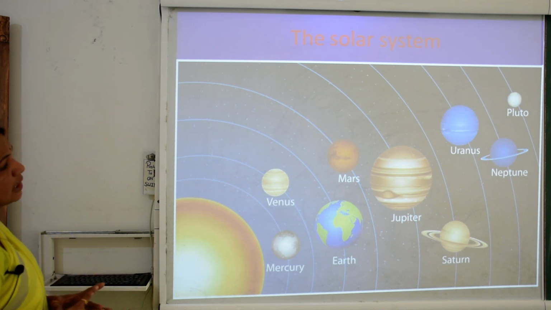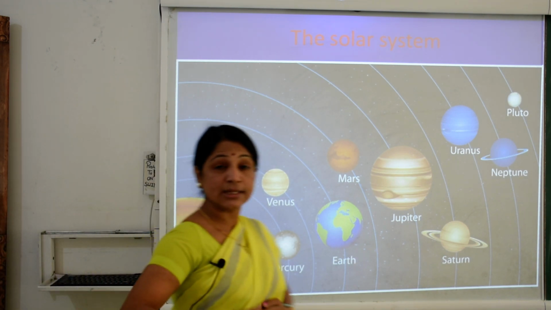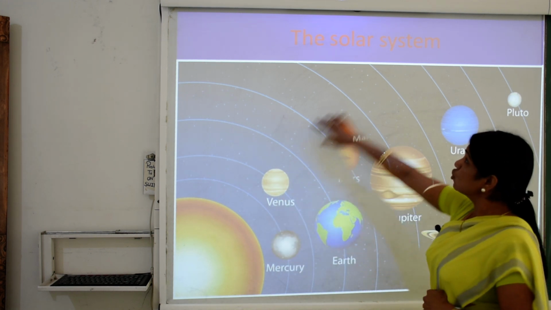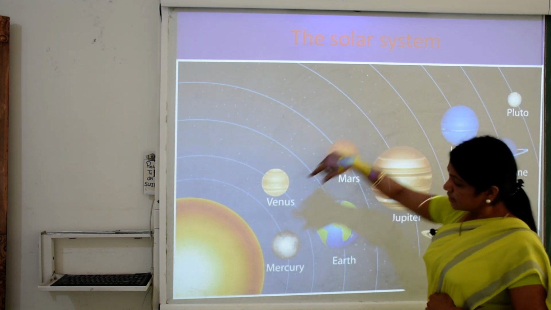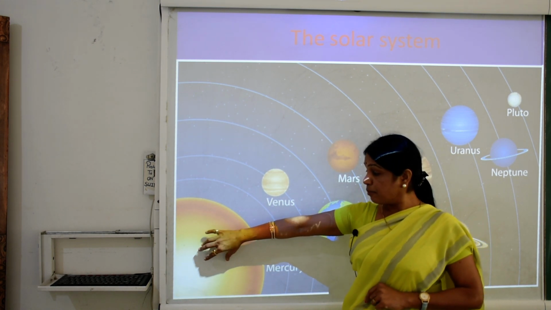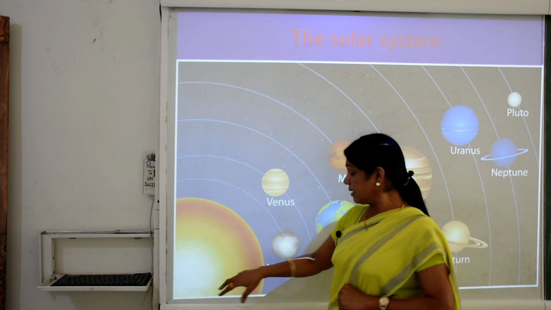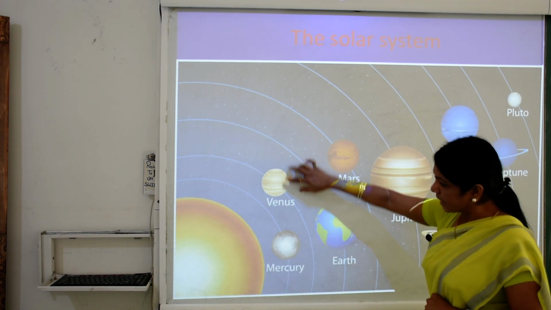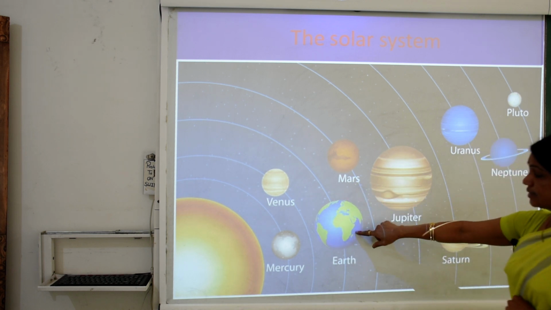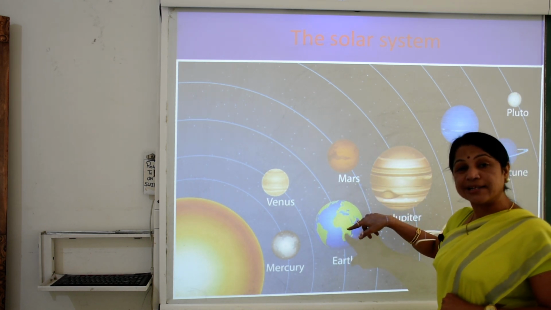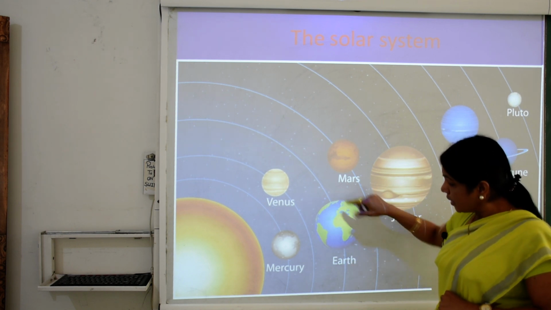Now what is this? This is the picture, kindly focus here. It is the picture of the solar system. Solar system means the head, the big sun, that is the big star, the sun first. Then Mercury near the first one, second Venus, third is us, the Earth. It means life exists here. Are you watching now?